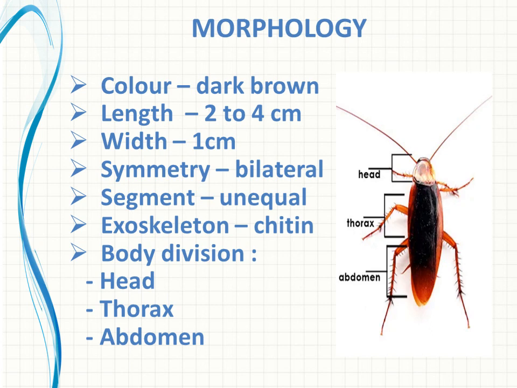The next feature is regarding the exoskeleton. The body is covered with an exoskeleton, like our exoskeleton is skin, right? The same here also, one exoskeleton is there that is made up of chitin, hence it is known as a chitinous exoskeleton, right? Then the body is divided into three divisions: the head region, the middle region known as thoracic region, and the end region known as abdominal region, right? So these are the three divisions of cockroach, and let us see one by one in detail. Fine.